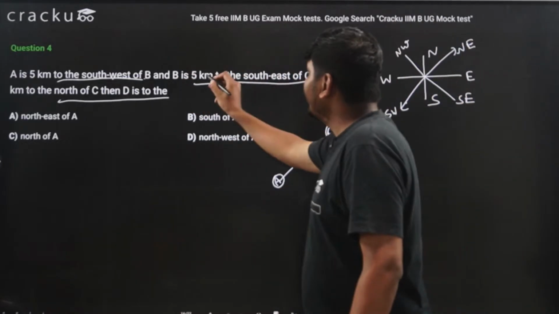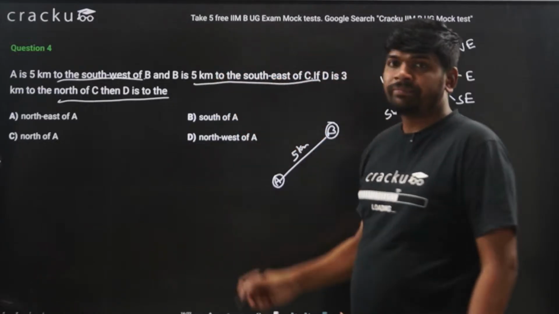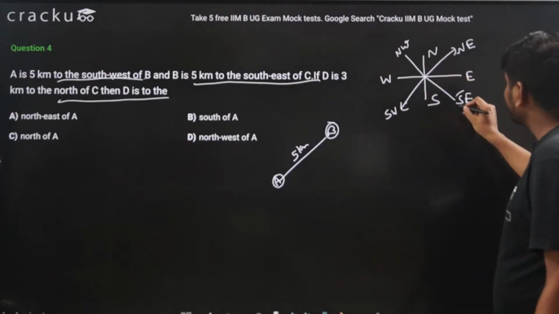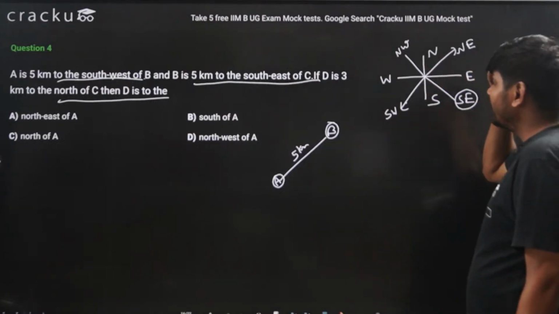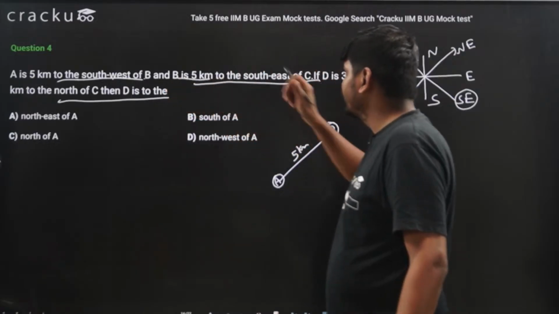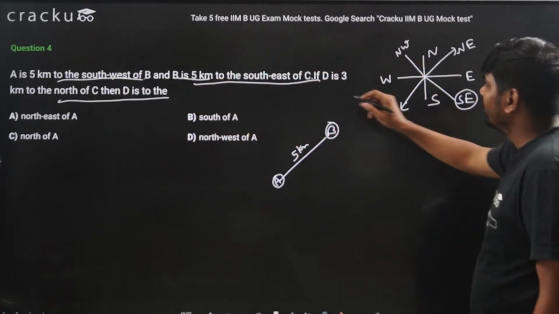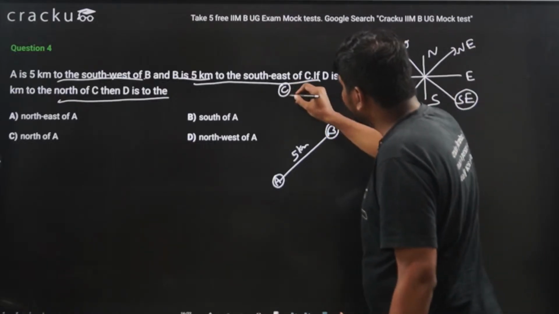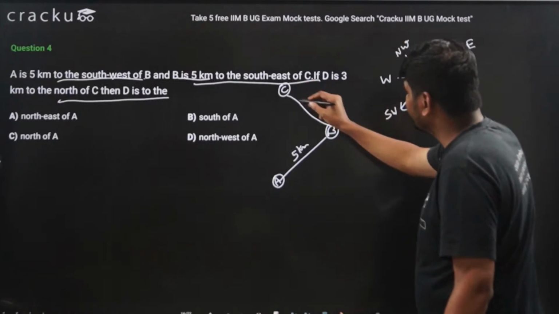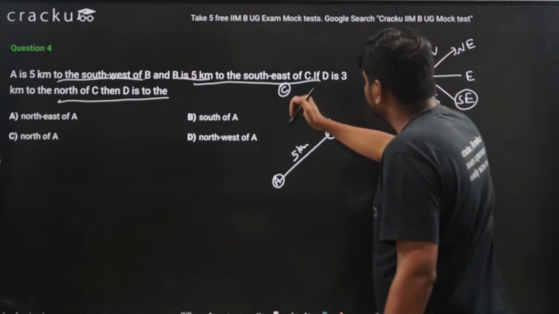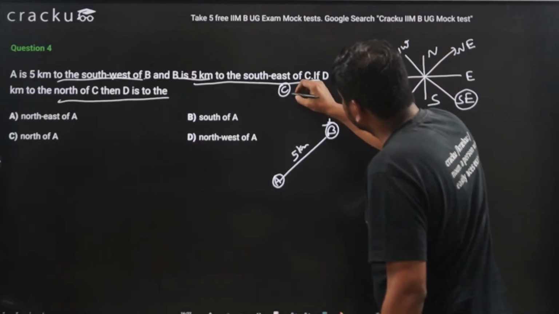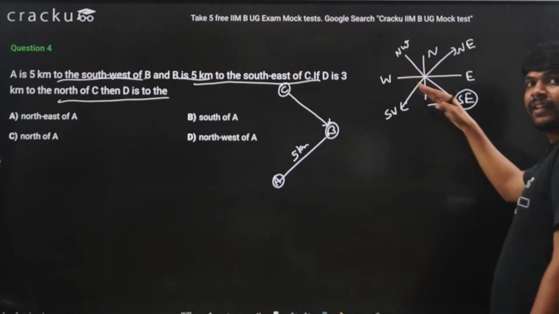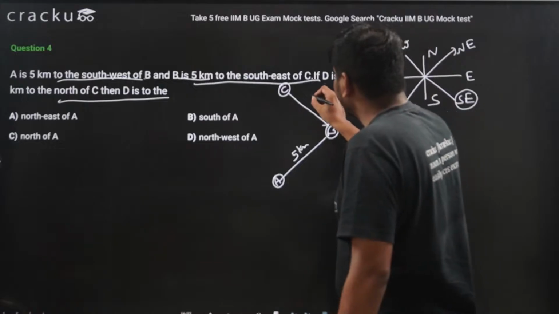B is 5 kilometers to the southeast of C. Now what is southeast direction? Southeast direction is this direction. So if C is here, then B will be here, which is southeast direction. So this is also 5 kilometers.